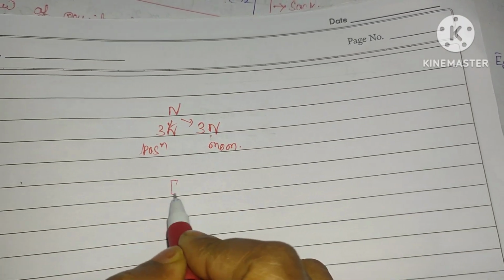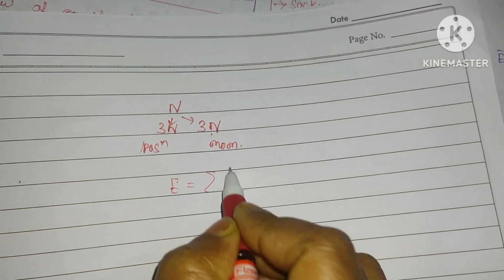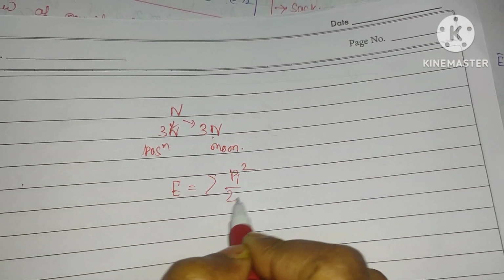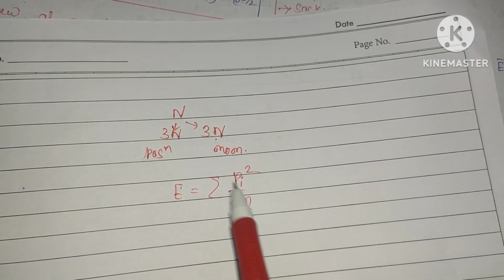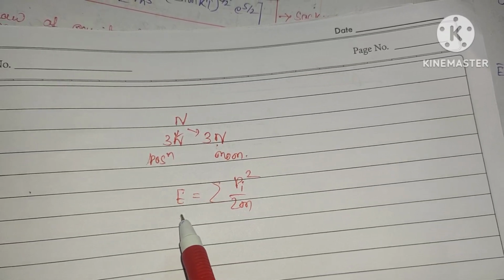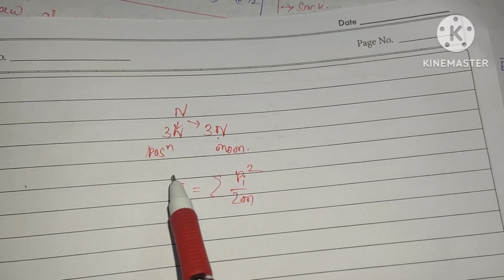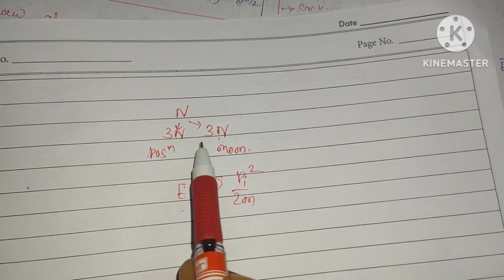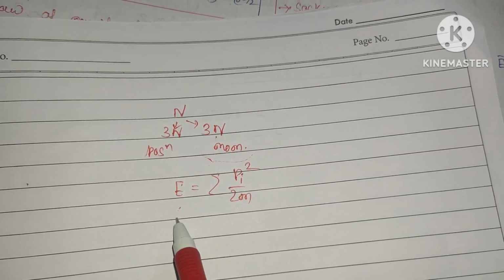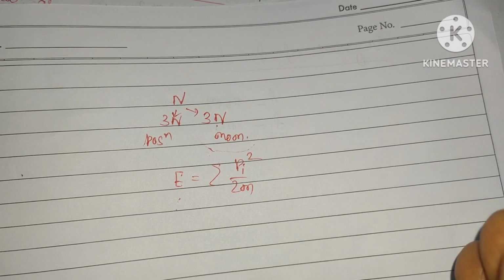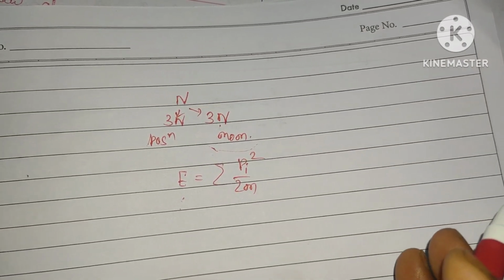As you know, the energy can be represented as the sum over pi squared by 2m. This pi, the linear momentum coordinate, is sufficient to describe the energy of the system. So here the degrees of freedom is 3n. By using only 3n momentum coordinates, you can define the energy of the system. So I think this is clear.